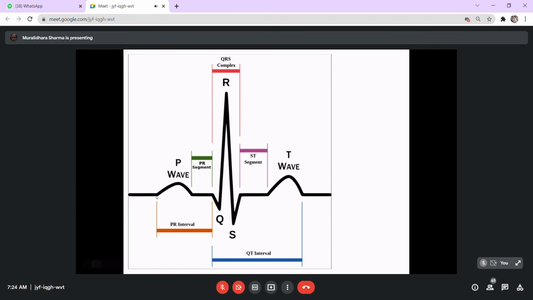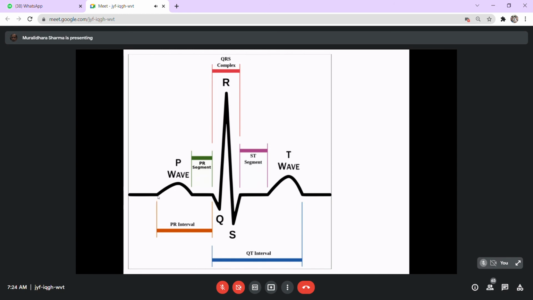When we say PR interval, it's the time taken from the beginning of the P wave to the beginning of the QRS. PR segment represents the end of the P wave to the beginning of the QRS. These nomenclatures are quite significant, because otherwise there can be misinterpretation. They are conventional and there is no other reason.